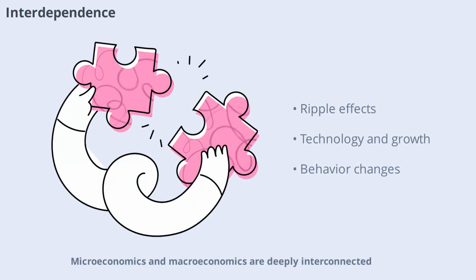Microeconomics and macroeconomics are deeply interconnected. Changes in one area often ripple into the other. For example, a new technology adopted by many firms (micro) can boost national productivity and economic growth (macro). Likewise, a recession (macro) can change consumer behavior and business strategies (micro). Recognizing this interdependence is key to understanding economic dynamics.